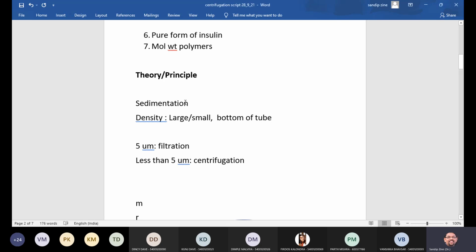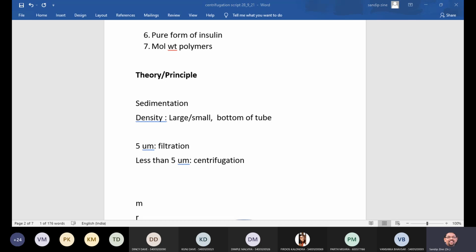Isn't it? I have written over here, sedimentation. So you can say the centrifuge involves the principle of sedimentation, where the acceleration at a centripetal force causes the denser substances to separate along the radial direction at the bottom of the tube, and the lighter objects will move up the tube.